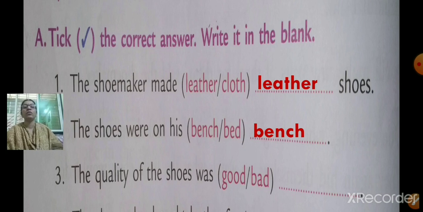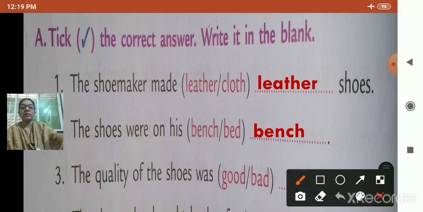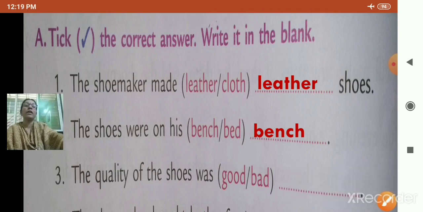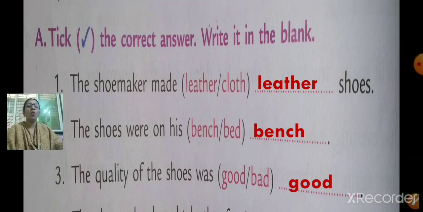Next, number 3. The quality of the shoes was good or bad? Yes, the quality of the shoes was good. So, tick on good. Over? Now, that word good you are going to write in the blank space. G-O-O-D, good. The quality of the shoes was good.